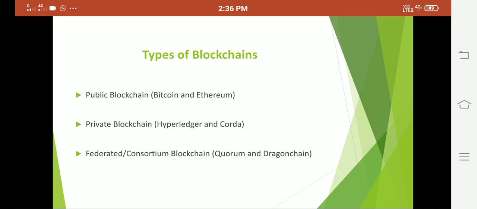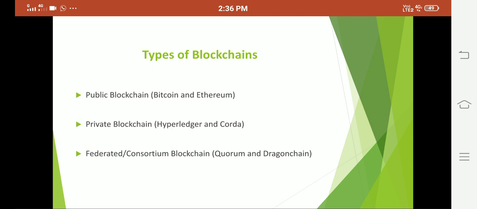Okay, so let me discuss what the blockchain types are. The blockchain is mainly classified into three types: public blockchain, private blockchain, and federated or consortium blockchain. Examples: public blockchain, Bitcoin and Ethereum; private blockchain, Hyperledger and Corda; consortium blockchain, Quorum and Dragonchain.